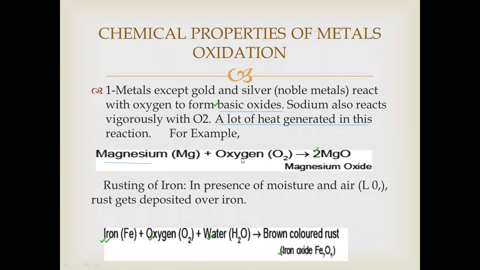So when magnesium reacts with oxygen, it forms magnesium oxide. When iron reacts with oxygen and water, it forms iron oxide. And the formula of iron oxide is Fe2O3. Similarly, the formula of magnesium oxide is MgO. So these are the formulas which we need to learn like this only.